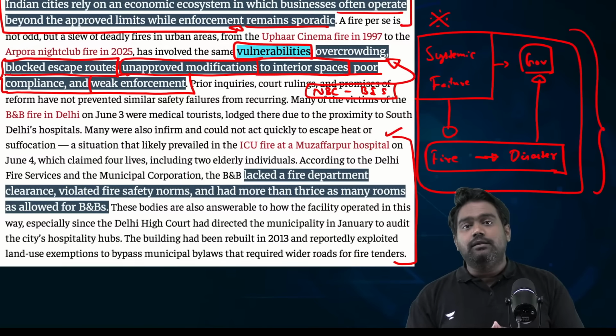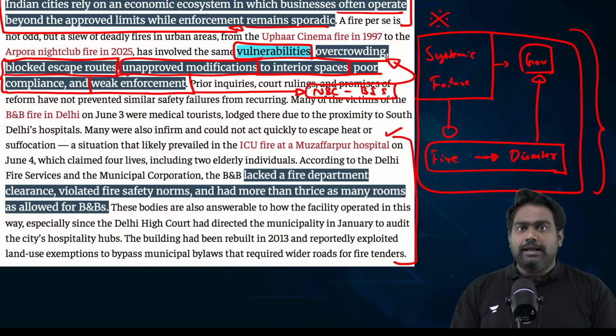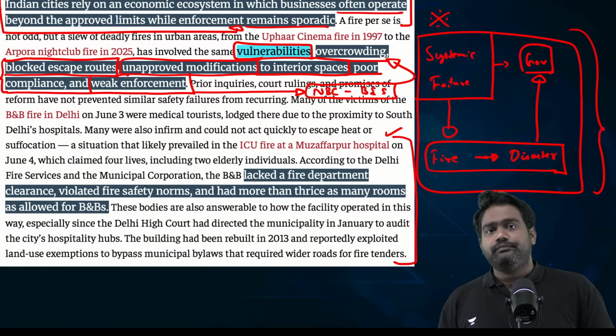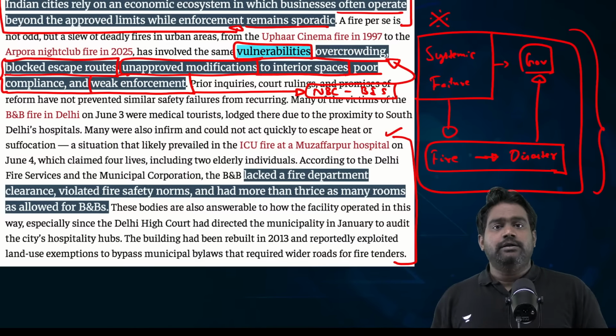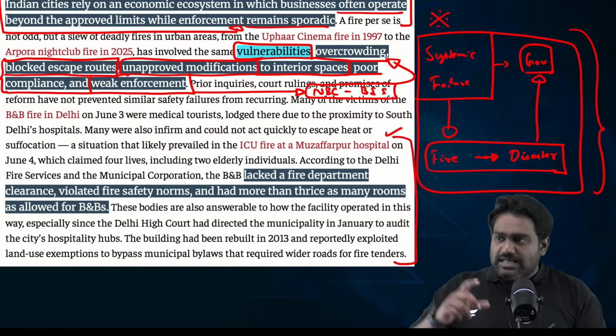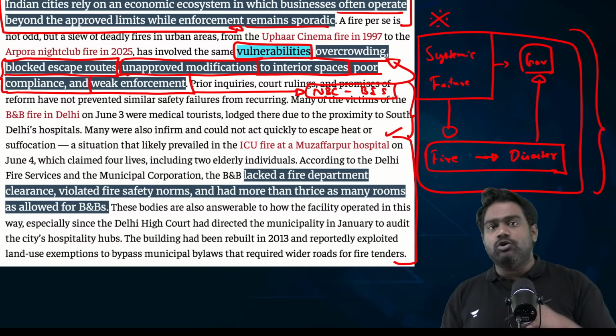Also, the building material, right? The fire safety systems and protocols installed, they all matter. It's mandatory for commercial establishments to have fire alarms, automated fire water dispensers, and there should be enough space for fire services to reach the site, to access the building. But in most cases, these norms are violated, it's not implemented.